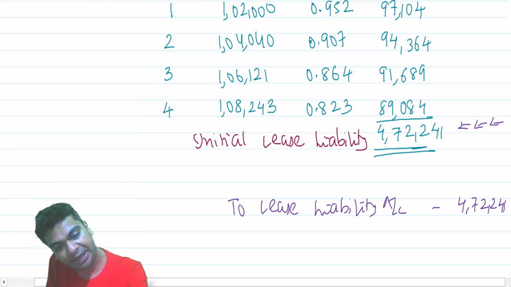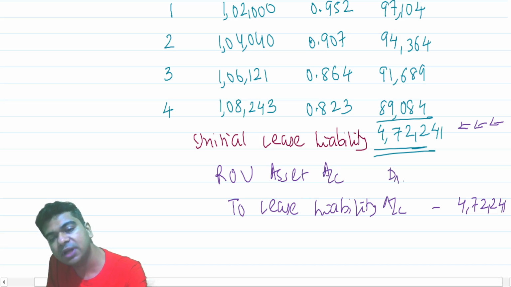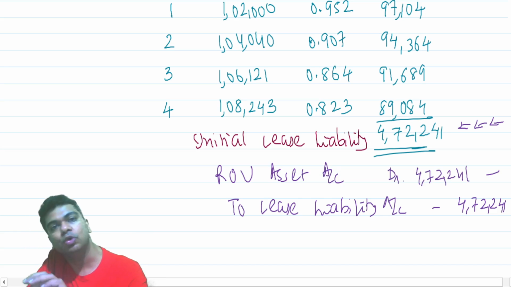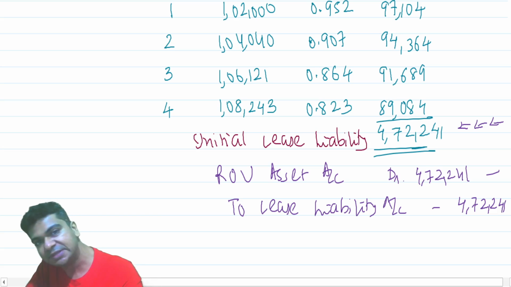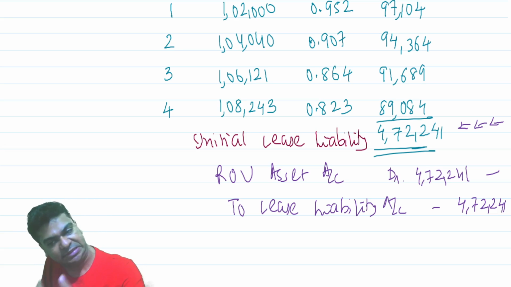So your accounting entry will be ROU asset account debit 4,72,241 to lease liability account 4,72,241. This is just something extra that we are discussing over here.